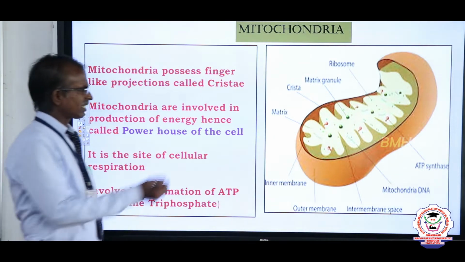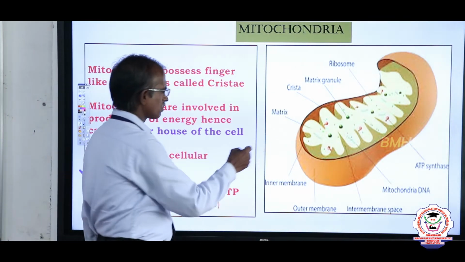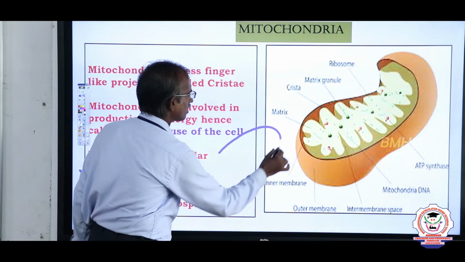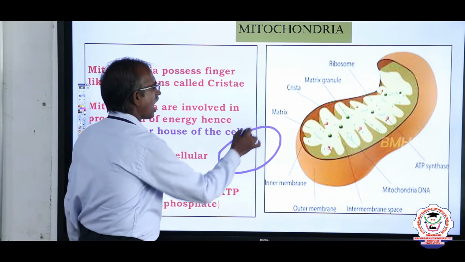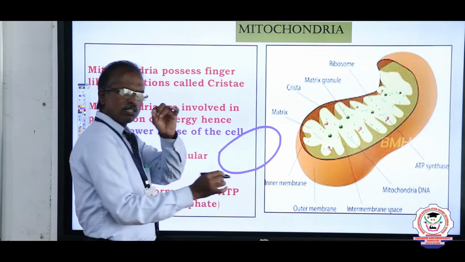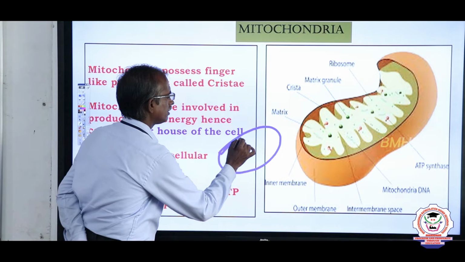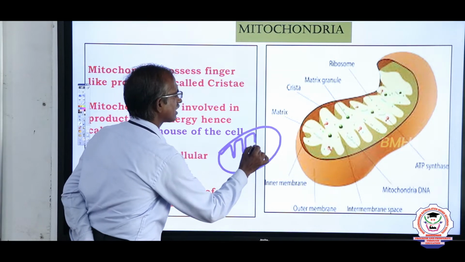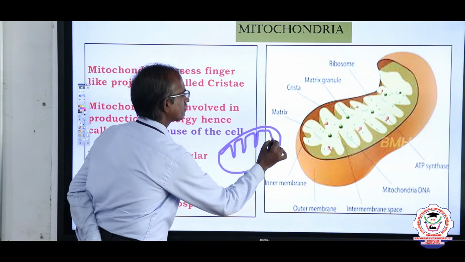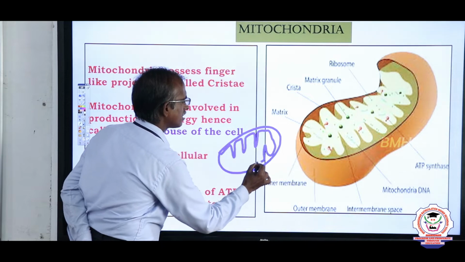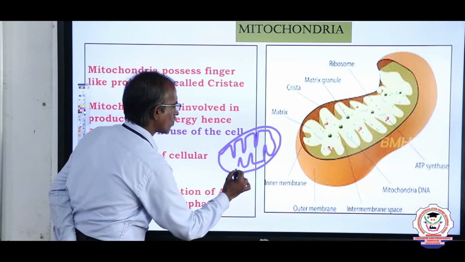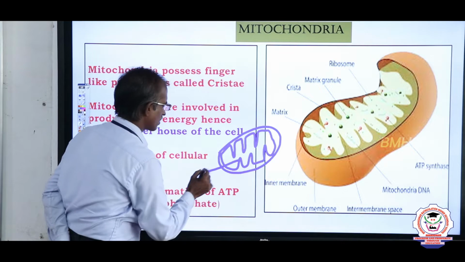The structure of the mitochondria shows a double-walled membrane. The outer membrane is always very smooth. The inner membrane is folded into many finger-like projections. These finger-like projections are known as cristae.